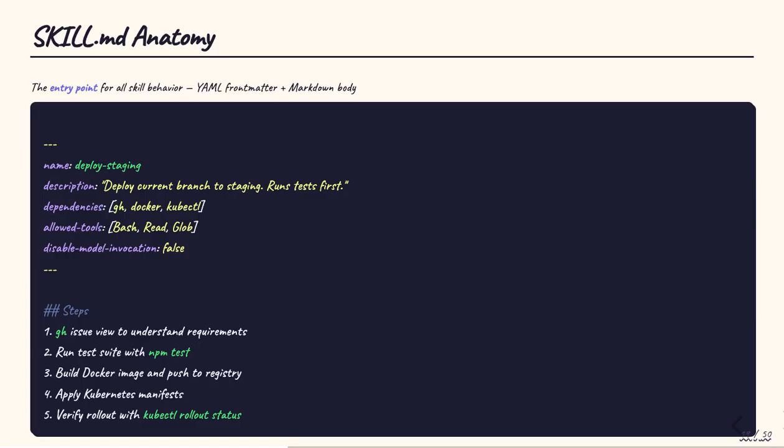Every skill is defined by a SKILL.md file. This file uses YAML front matter to define metadata and markdown for the procedural body. The front matter separates the trigger, how and when the skill activates, from the content, what the agent actually does. In this example, the deploy staging skill declares its name, a description the model uses for automatic invocation, the software dependencies it requires, and the exact tools it's allowed to use. The body then walks through each step. Check the issue, run tests, build the Docker image, apply Kubernetes manifests, and verify the rollout.